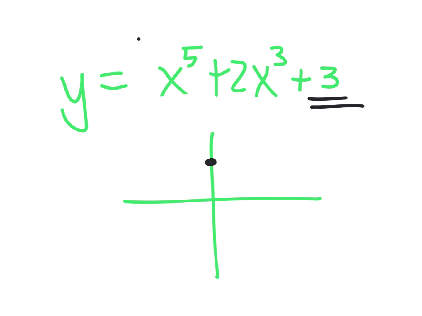Yes. Because that's positive, it's going up on the right. Very good. And the last thing, Mr. Osberg, on the left, is it going down or up? Down. Because what told you that? Because it's odd. Because that degree right there is odd. That means it's going to be going that way.